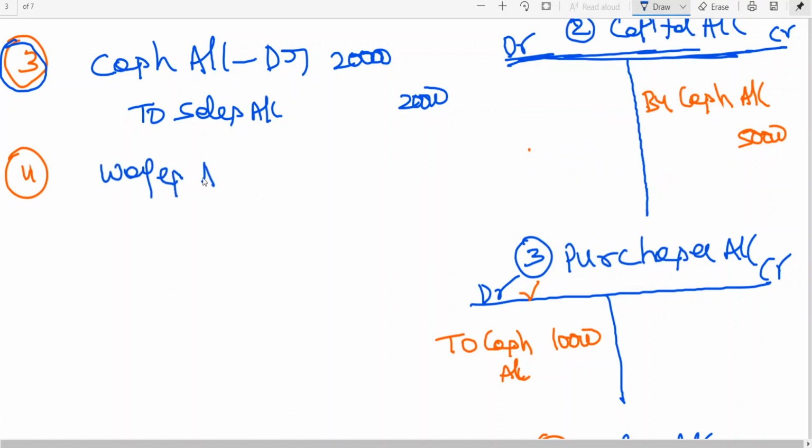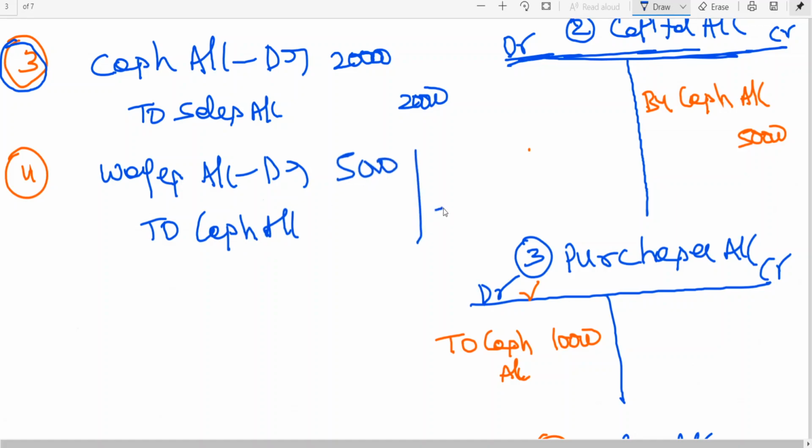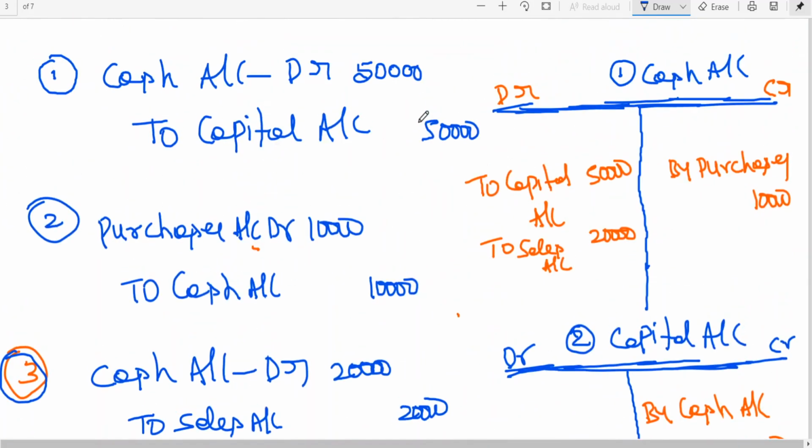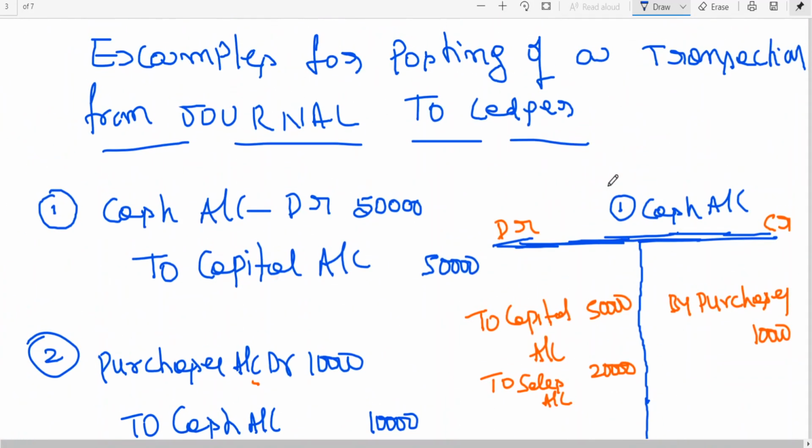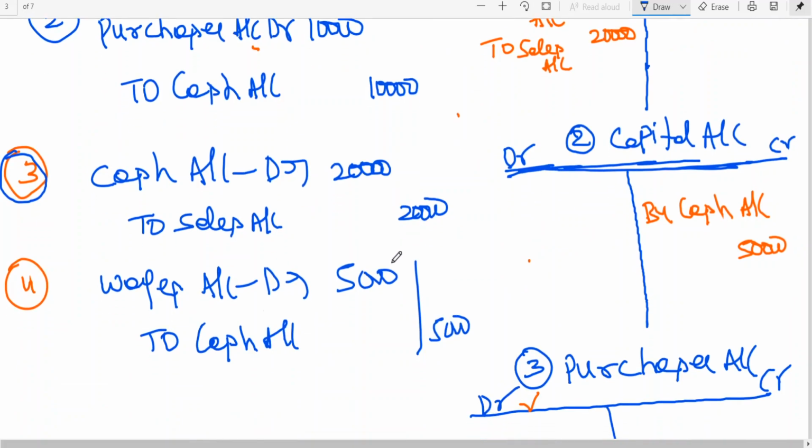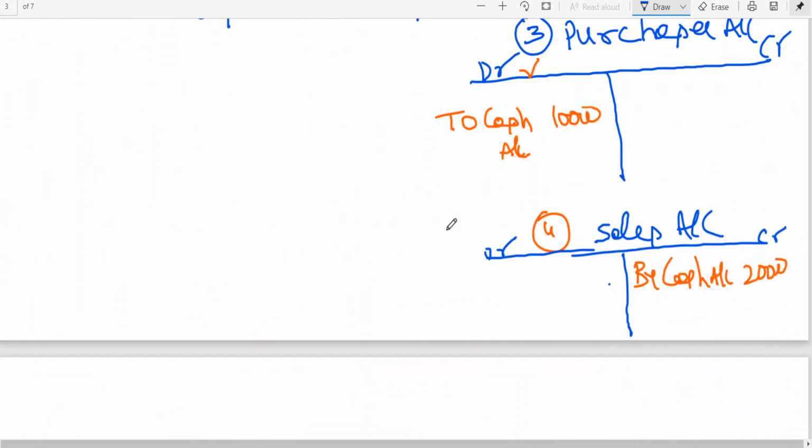Similarly, you can take one more example. Wages account debtor to cash. Come on, I think by this time it is clear to you. Wages account is not appearing, cash account is appearing. Am I right? Cash account is appearing, but which account is not appearing? Wages. So I need to go for the fifth account, wages account.